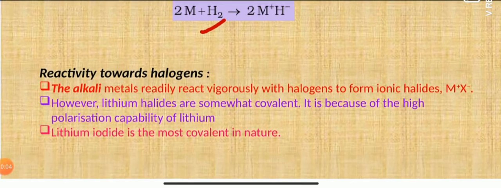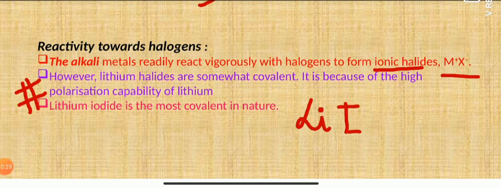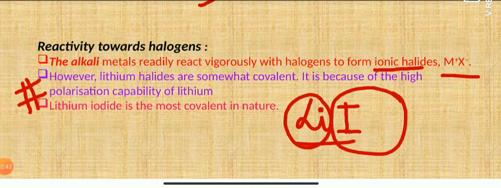Similarly, there is reactivity towards halogens. Alkali metals are highly electropositive in nature, and the halogens are electronegative in nature. As a result, both will form halides, which are called ionic halides, having the general formula MX. Now there is again one exceptional behavior shown by lithium. Lithium halides, especially lithium iodide, almost all the lithium halides, are covalent in nature. But lithium iodide is the most covalent one. The reason is that lithium is a smaller size cation and iodide is a larger size anion.